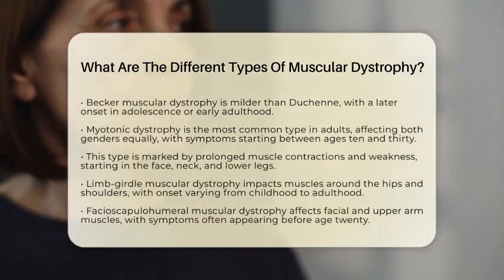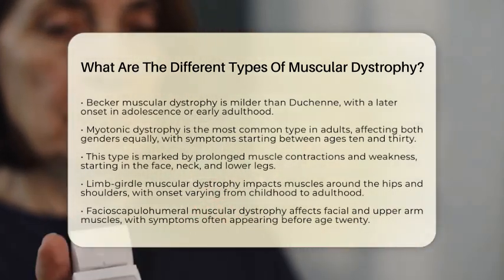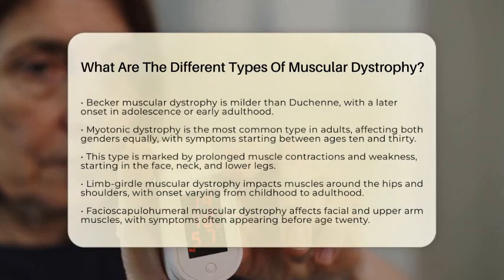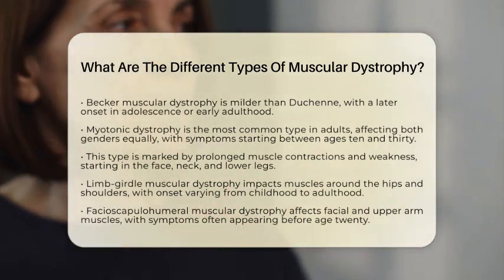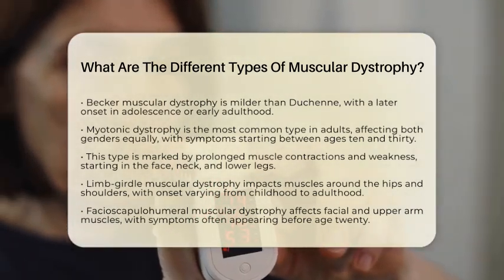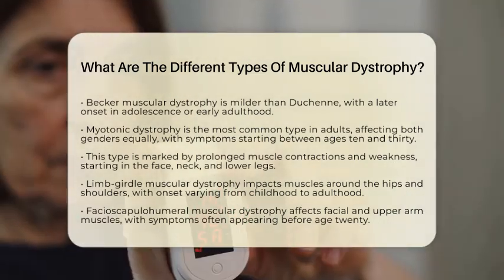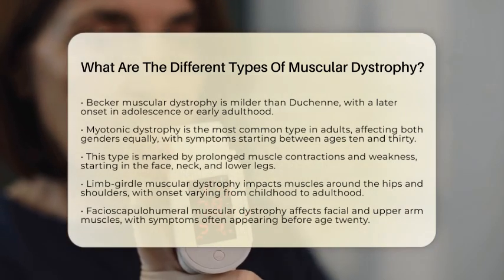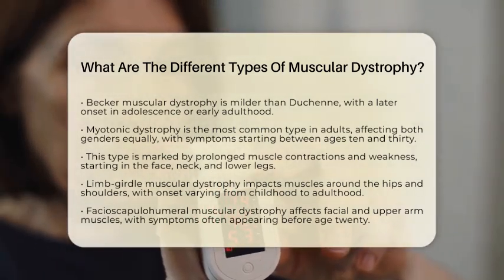Myotonic dystrophy is the most common form in adults, affecting both males and females equally. Symptoms can start between the ages of 10 and 30 but may appear at any age. This type is characterized by prolonged muscle contractions and weakness, beginning in the face, neck, hands, and lower legs. It can also affect other organs like the heart and lungs.